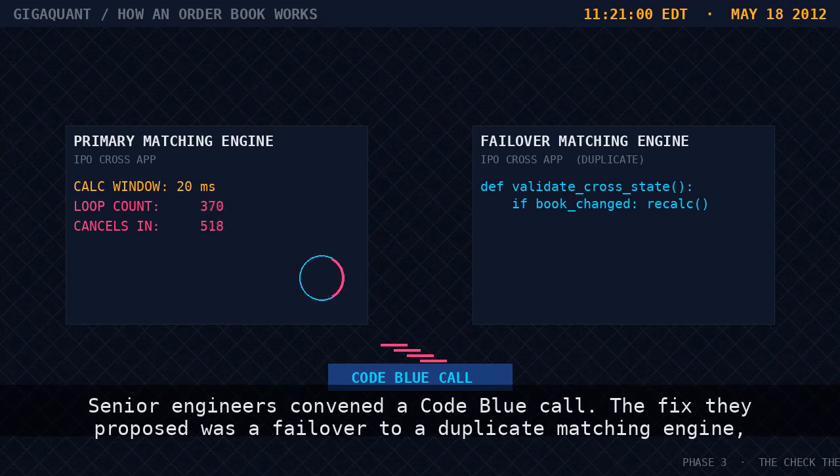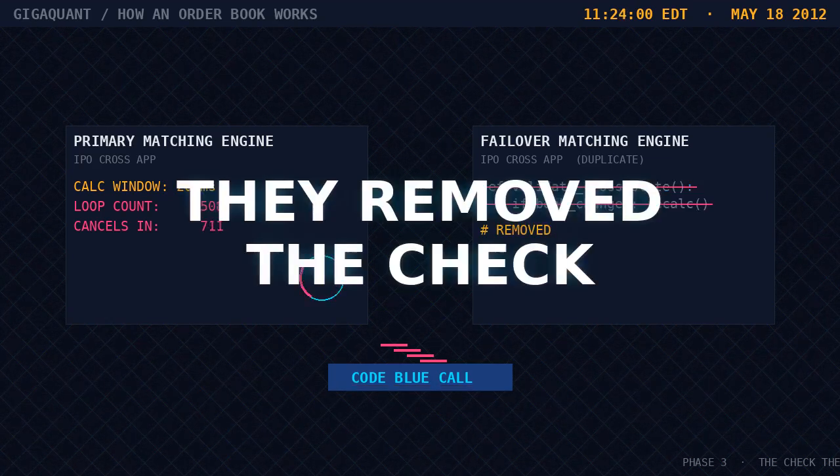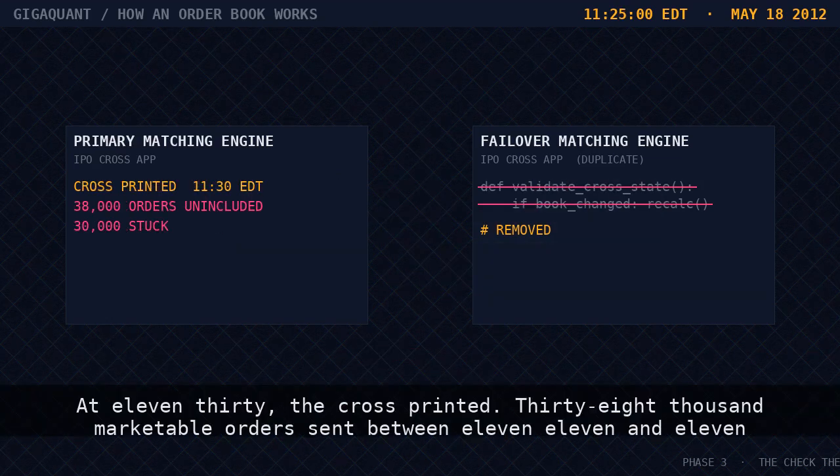Senior engineers convened a code blue call. The fix they proposed was a failover to a duplicate matching engine, with the validation check code physically removed. Force the cross to print without checking whether new cancellations had arrived. They removed the check. At 11:30, the cross printed.